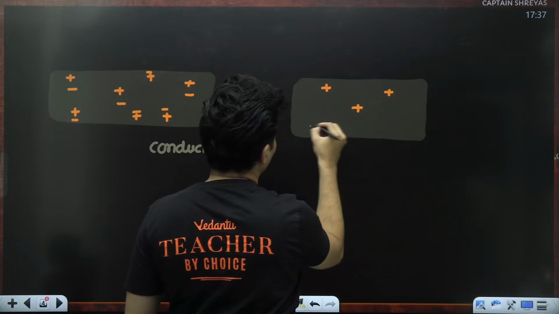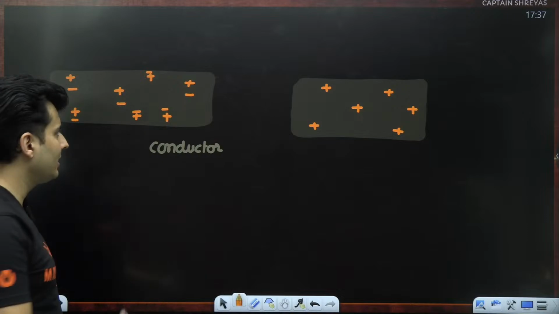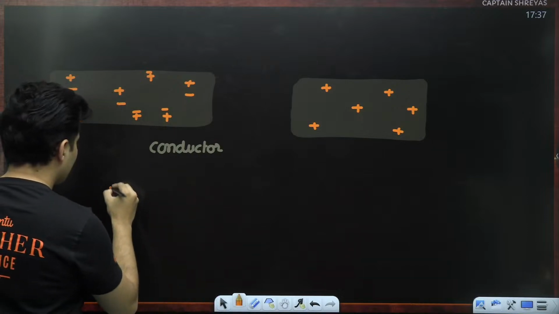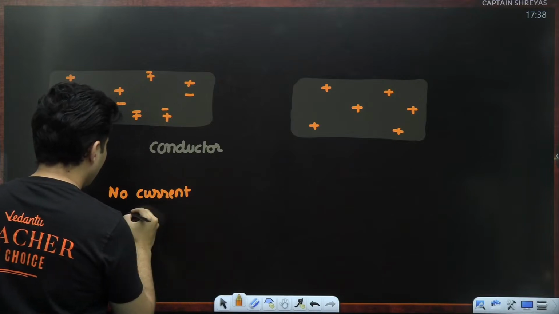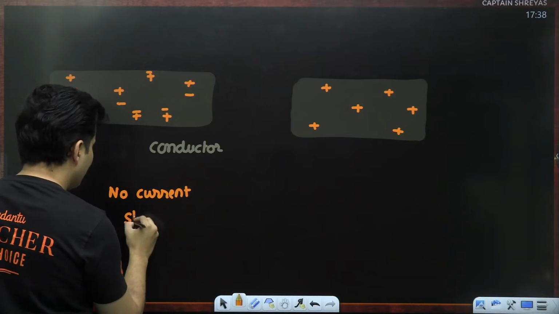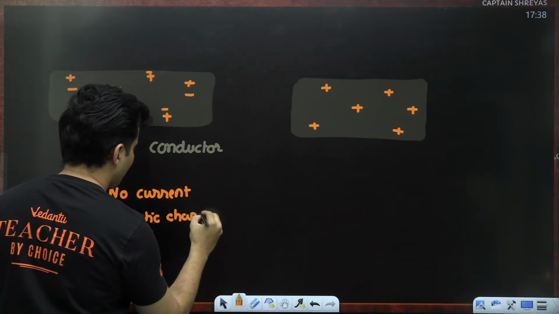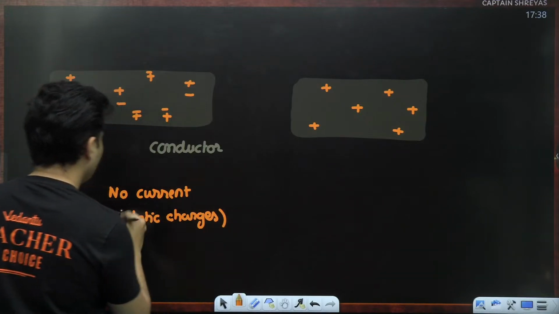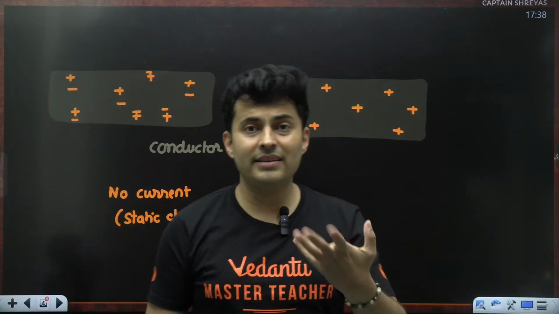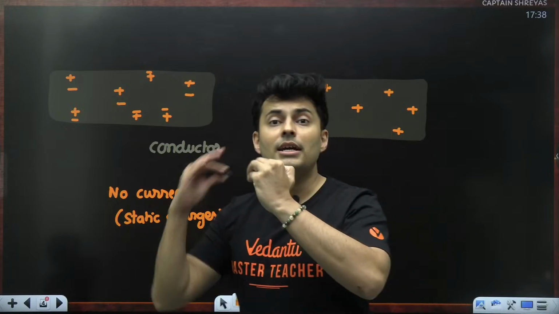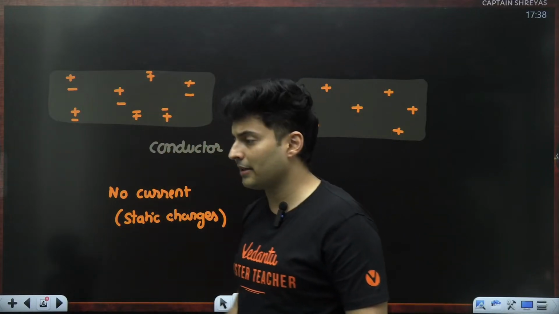Now, if there is no current inside the conductor, basically I can say as a whole, it is like static charges on an average. Then around it, whatever electric field is created by the positive charge will be nullified, cancelled by the negative charges' electric field.